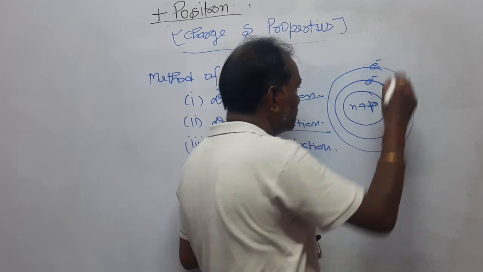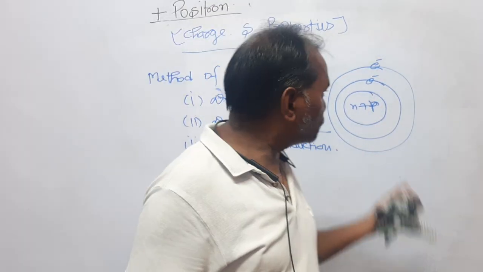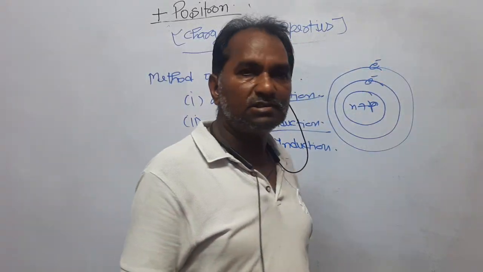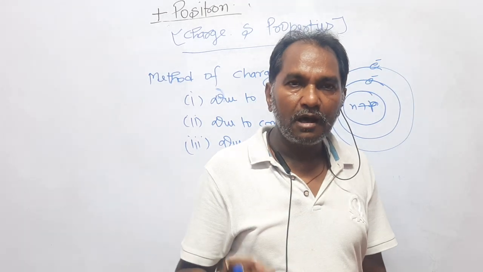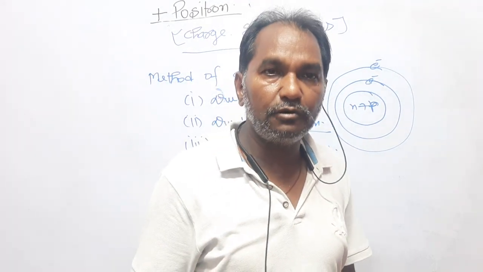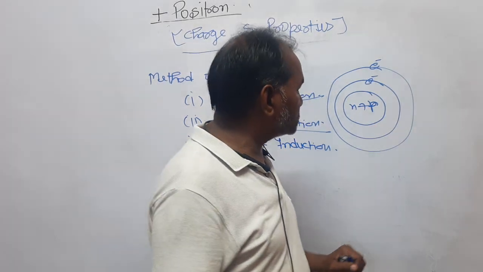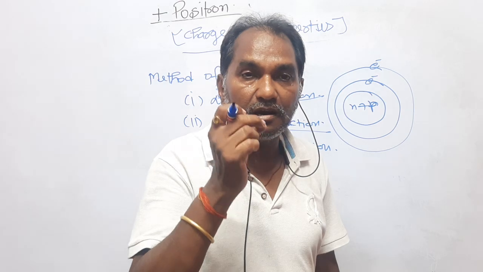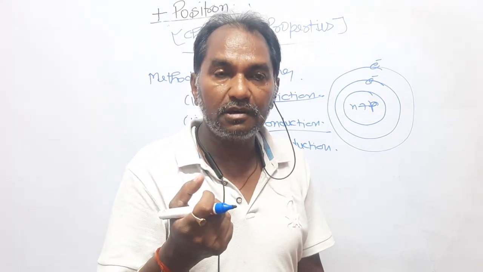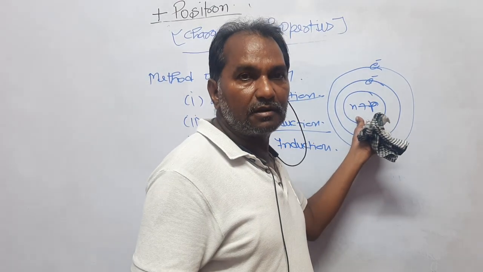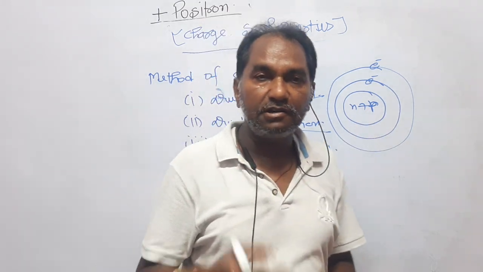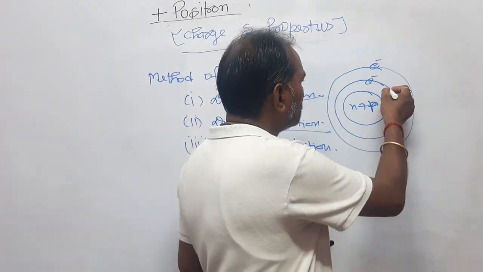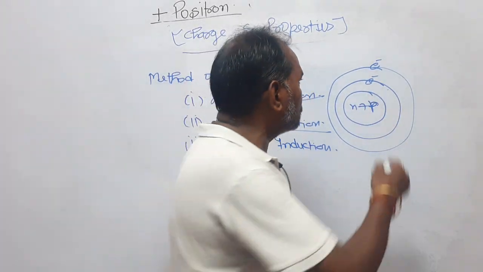Now look here. Neutron is a neutral particle, proton is positively charged, and electron is negatively charged. If it is said that I have transferred positive charge to a body, what does it mean? Dear student, proton lives within the nucleus and it is most challenging to get a particle from the nucleus, right? You cannot get the proton free, because it lives in the nucleus and it needs a big amount of energy to break the nucleus and get the proton. But electrons are revolving around the nucleus in the outermost orbit.